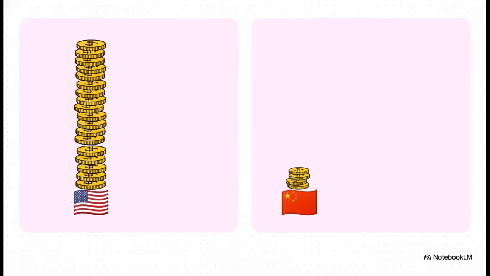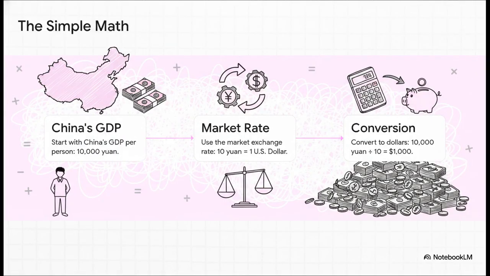Okay, so here's where we get that wild 40-to-1 number. You look at the GDP per person in the US and it's sitting around $40,000. Then you take China's GDP, do the standard currency conversion with the market exchange rate, and you get what looks like a tiny $1,000. The difference is just enormous. But is it real?